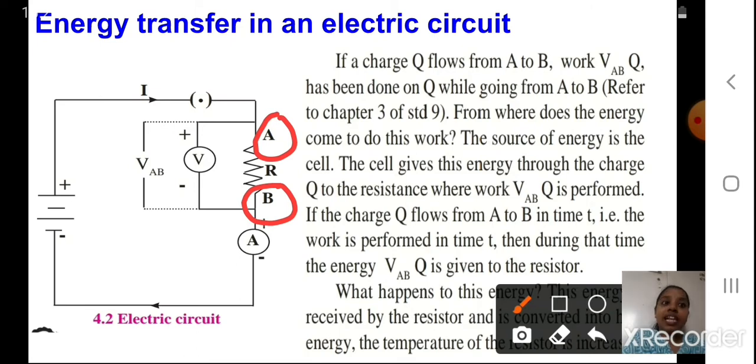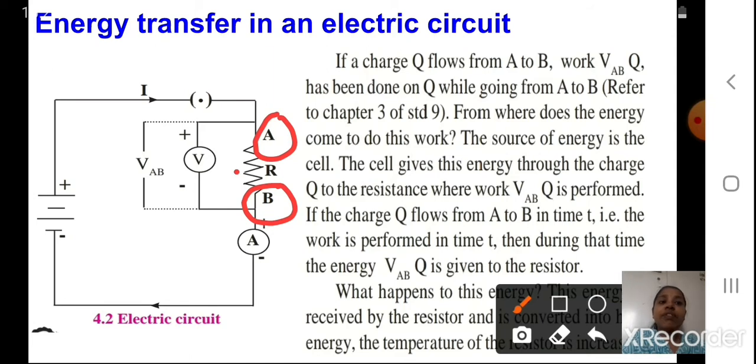Okay, the cell gives this energy through the charge Q to the resistance where work VABQ is performed. So the cell will transfer its energy to the charge Q, and that will be transferred to the resistance. Where is the resistance? Here will be the resistance, where the work VABQ will be done.